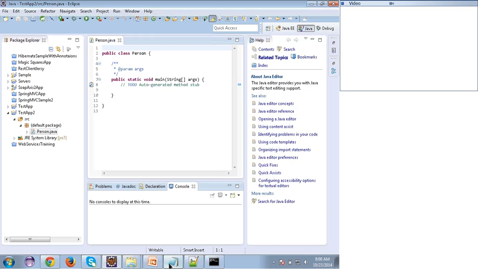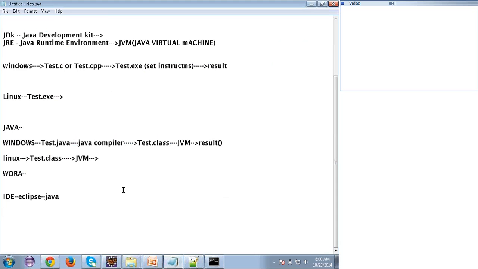Let's move to the other part of Java. The next thing is we call Java an object-oriented programming language. Do you know about this? Did you hear about it any time? A little bit, I think so. Yeah, Java is what we call an object-oriented programming language.